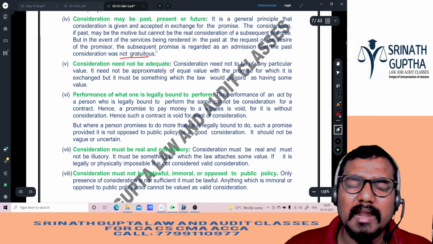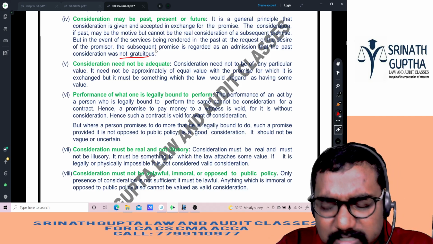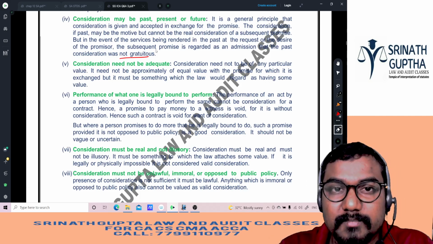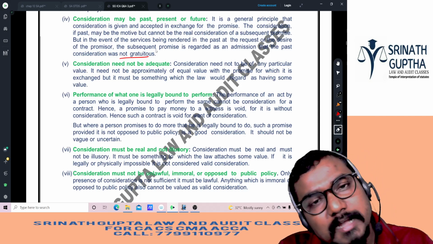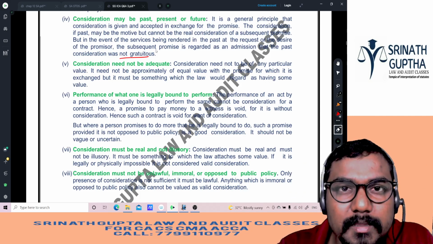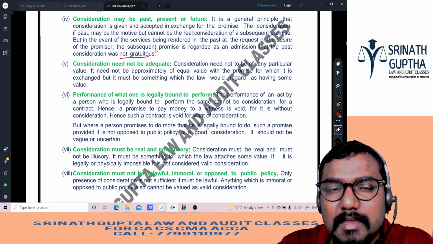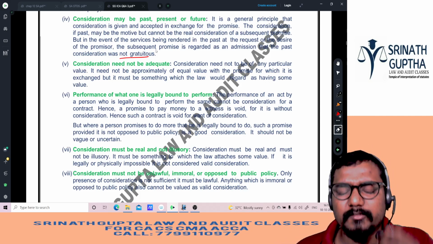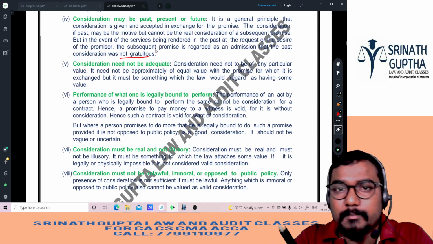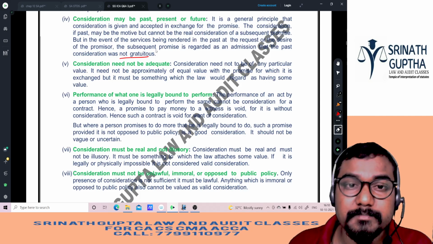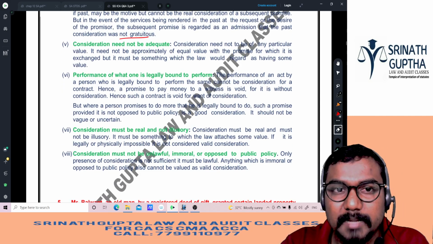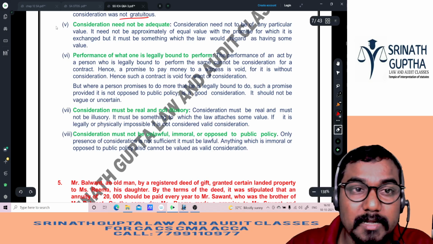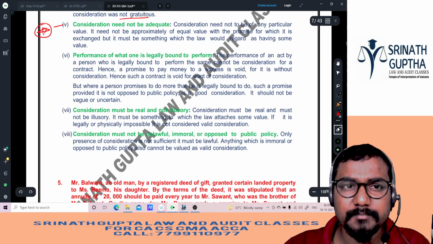What he is saying is, I already gave a service last week. I was teaching last week, and you are giving the money this week. So for you, the consideration is past; for me, it has yet to come, that is future. Second example: I am giving you a pencil, you are giving me 10 rupees. That is present. Consideration can be past, it can be present, it can be future also. This statement was asked in the exam.